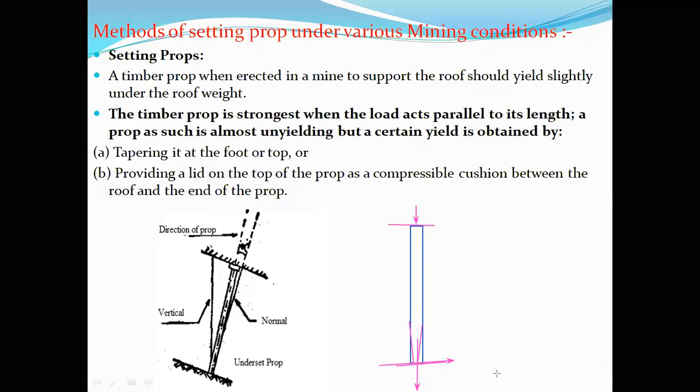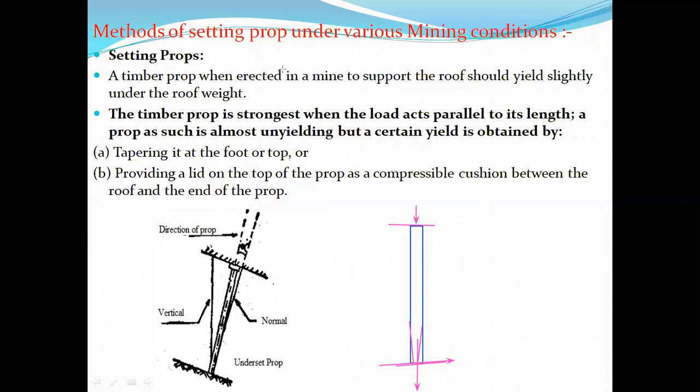So the lid I have used is to tighten the prop against the roof, right? If cracks develop in the lid, that indicates the load acting on the prop is exceeding its capacity, which is a kind of yield behavior. Yield is nothing but getting some kind of indication so that we can understand what might occur after some time, so that we can take the proper precautions.